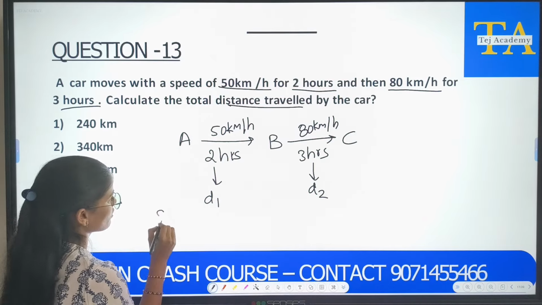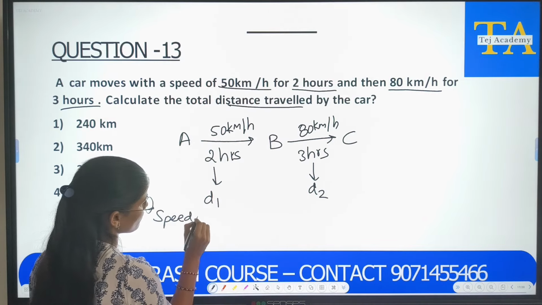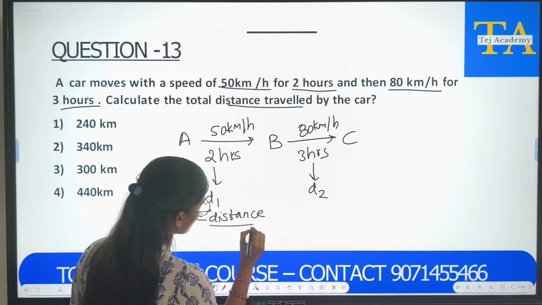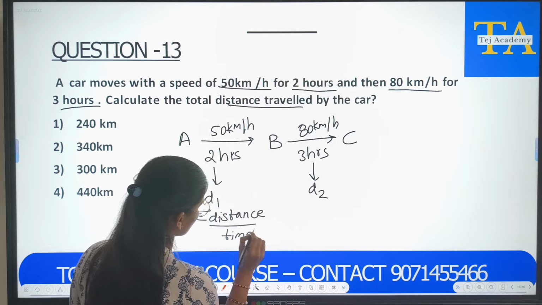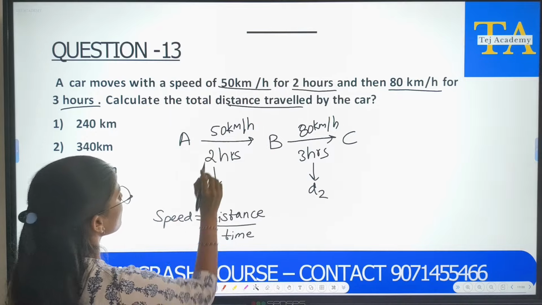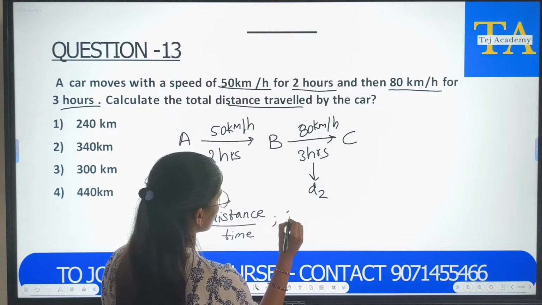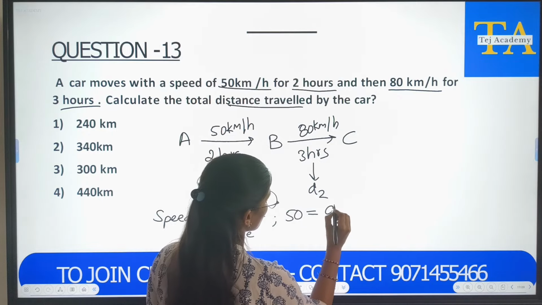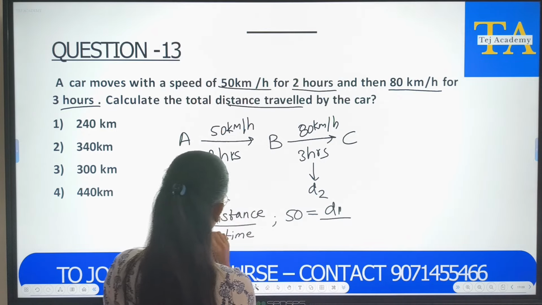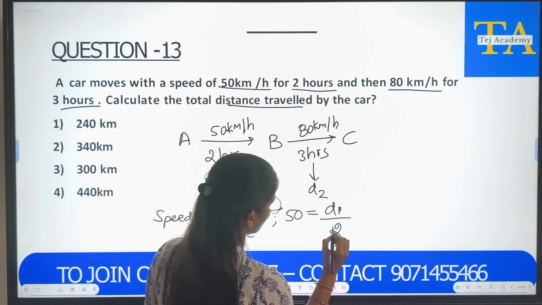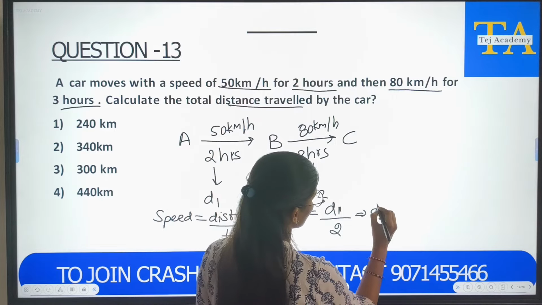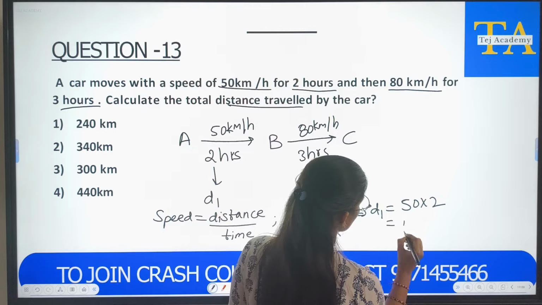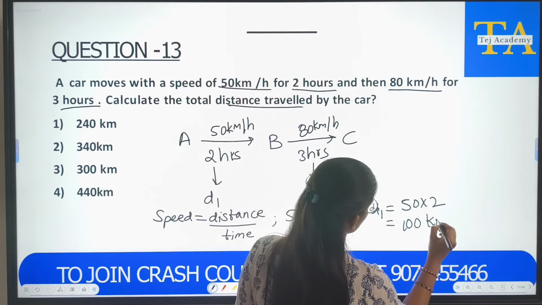Okay. Now, speed is equals to distance upon time. Right. So, here we have given speed. Speed is 50, which is equals to distance we don't know, let it be D1 divided by time we know, 2. So D1 is equals to 50 into 2. How much? 100. So 100 kilometers.